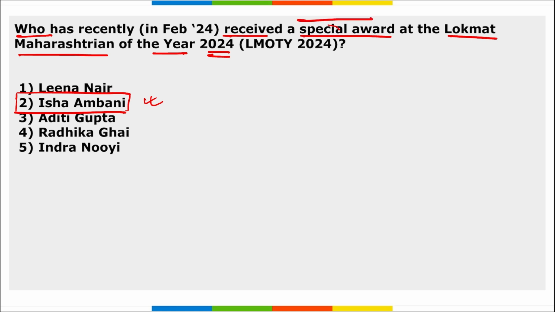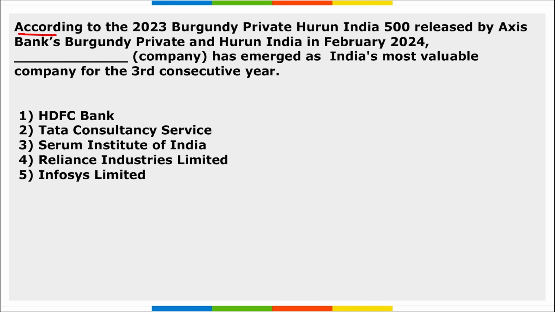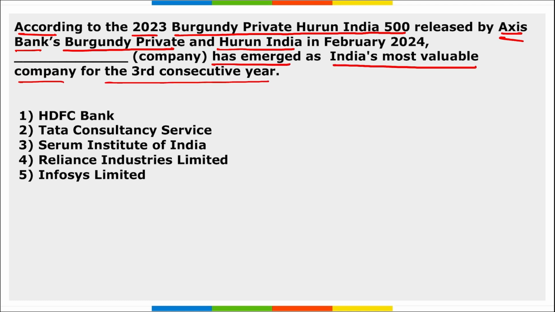Next, according to the 2023 Burgundy Private Hurun India 500 released by Axis Bank's Burgundy Private and Hurun India in February, which company has emerged as India's most valuable company for the third consecutive year? It is RIL.